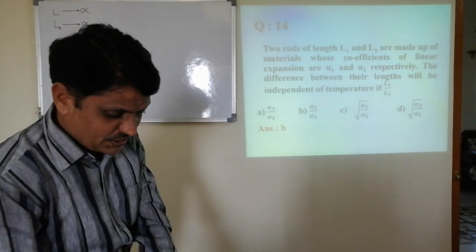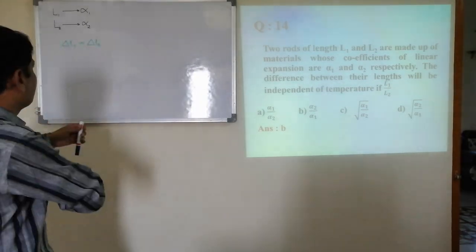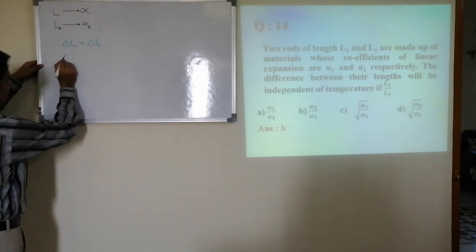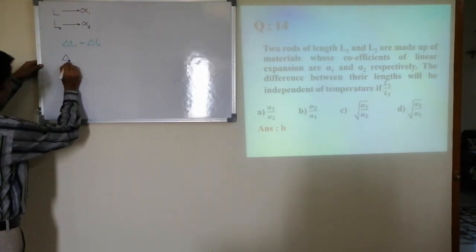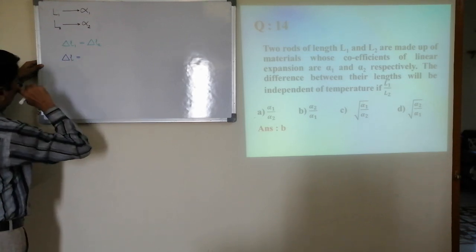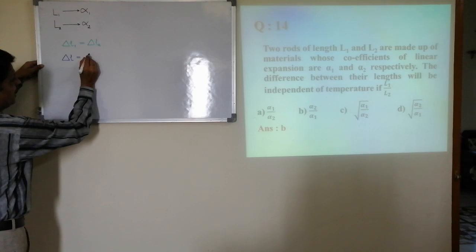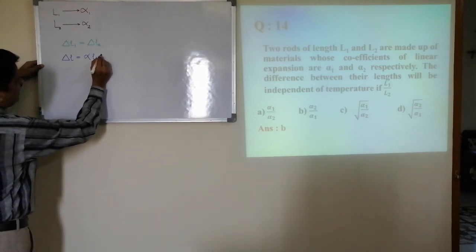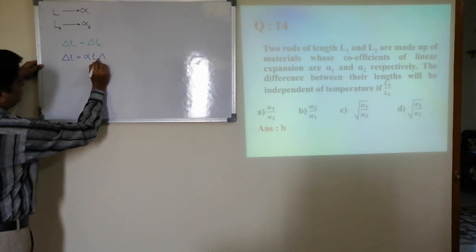But you know already, the change in the length on heating is equal to alpha into initial length into change in the temperature.